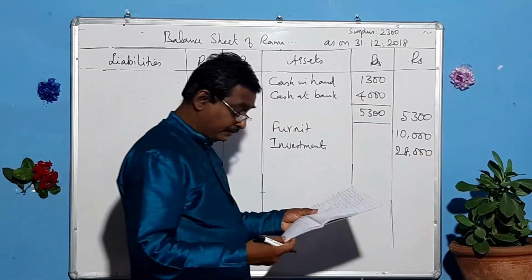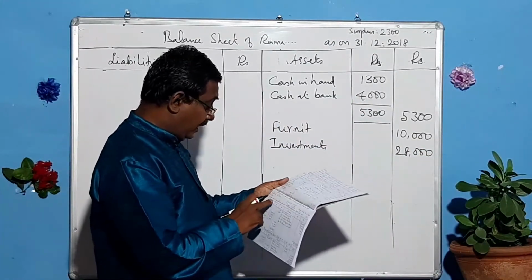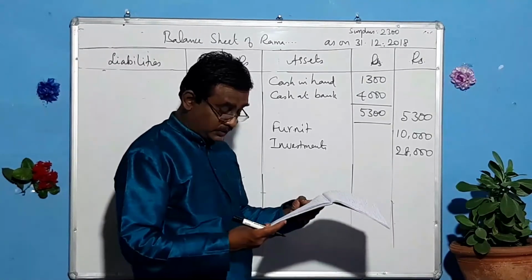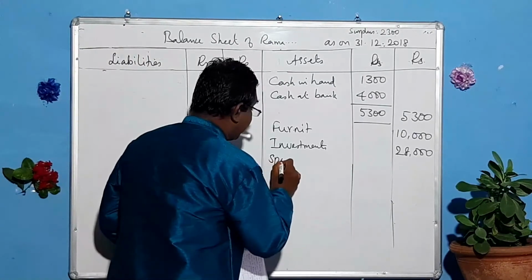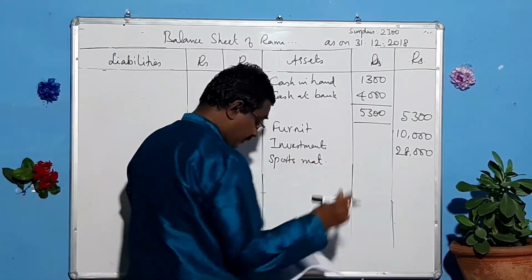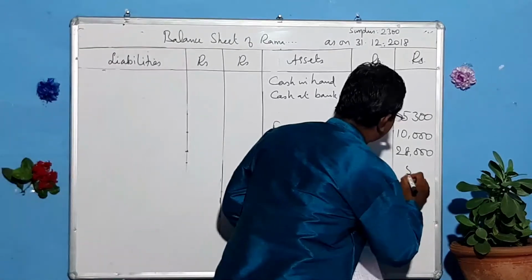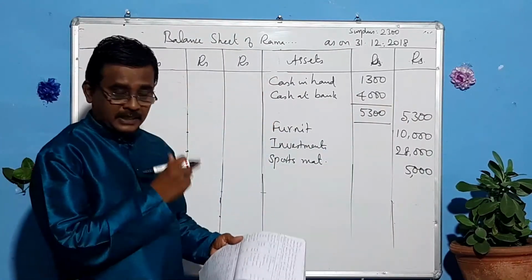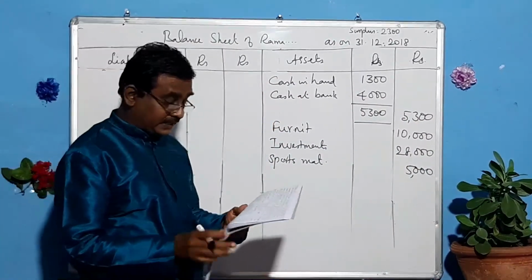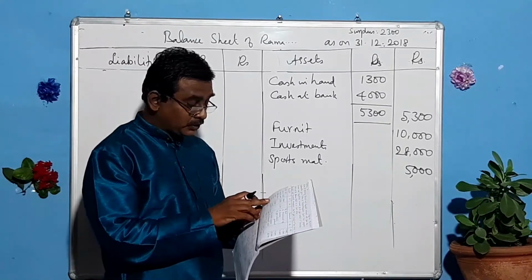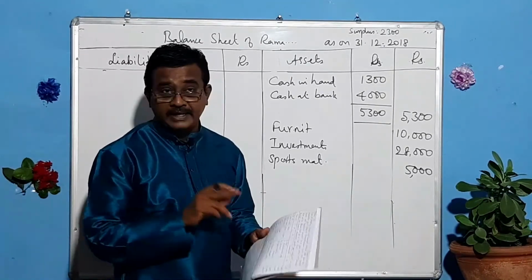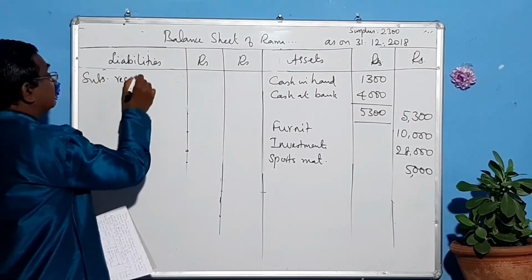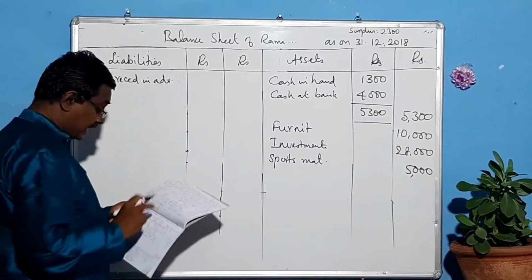And then in the adjustments they have given closing stock of sports materials, 5,000. That's all. Let us come to the liability side. In the subscription, for the year 2019 they have collected 16,000, that is subscription received in advance. What is that amount? 16,000.